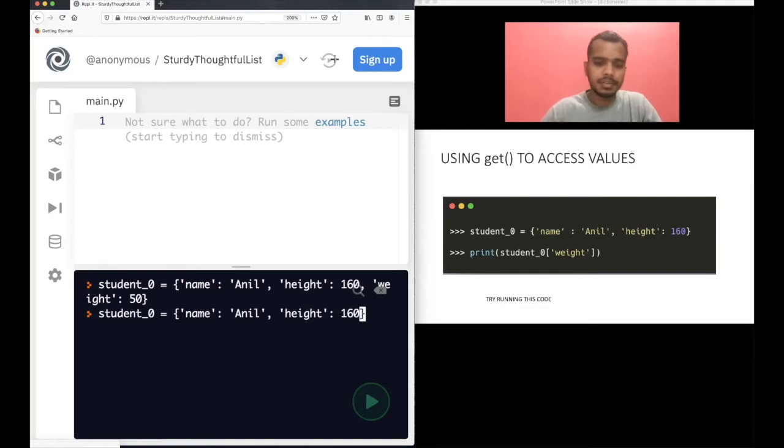Okay, these two we have. Student_0 equals name Anil and height 160. This is our dictionary. Now, of course, there is one more thing I will tell you.